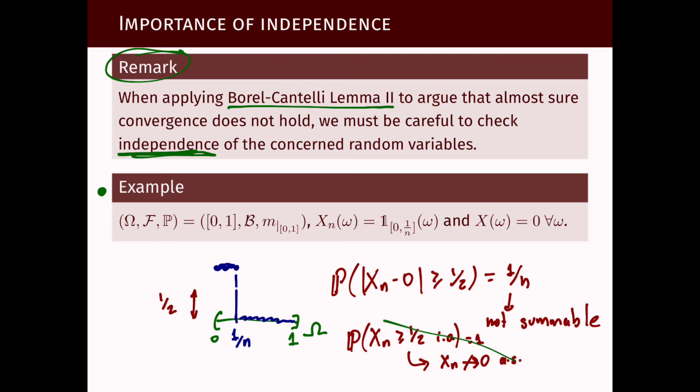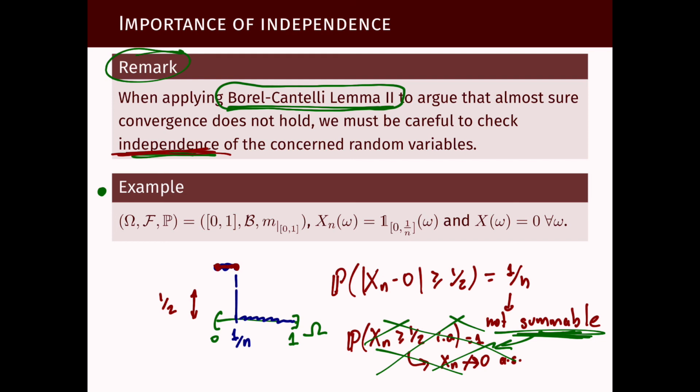However, this is incorrect. We cannot, using the fact that it's not summable, conclude that something will happen infinitely often with probability 1, because we are using Borel-Cantelli lemma 2 for a sequence of random variables without checking whether they are independent. And here, it should be clear that they are not independent.